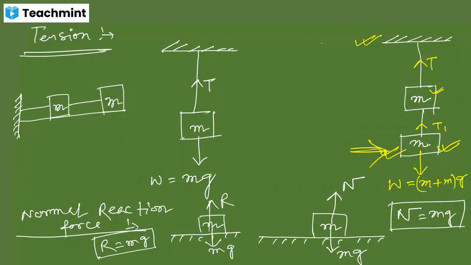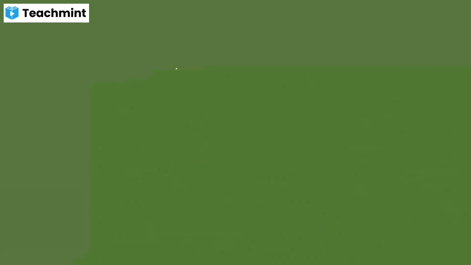affecting the other object. So whenever this object is working, if it is applied with a tension force of T1, then obviously it will also apply the same tension force in the downward direction as well. These are the action reaction forces. I'm just talking about this one, explaining this thing separately.